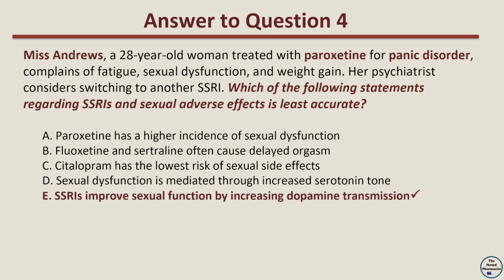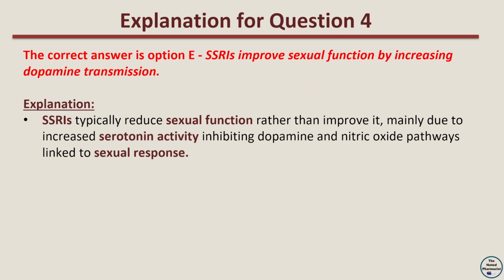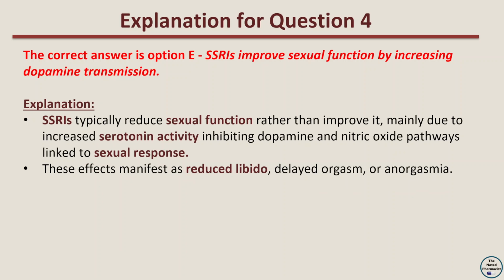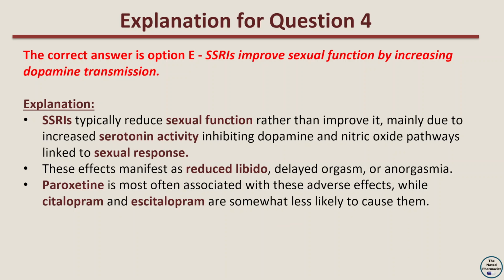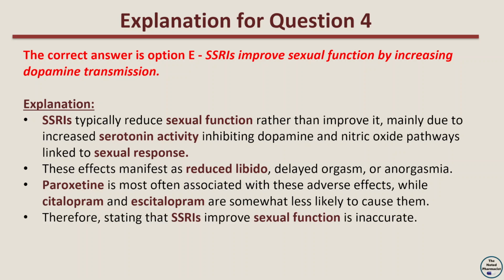The correct answer is option E, SSRIs improve sexual function by increasing dopamine transmission. The explanation is that SSRIs typically reduce sexual function rather than improve it, mainly due to increased serotonin activity inhibiting dopamine and nitric oxide pathways linked to sexual response. These effects manifest as reduced libido, delayed orgasm, or anorgasmia. Paroxetine is most often associated with these adverse effects, while citalopram and escitalopram are somewhat less likely to cause them. Therefore, stating that SSRIs improve sexual function is inaccurate.